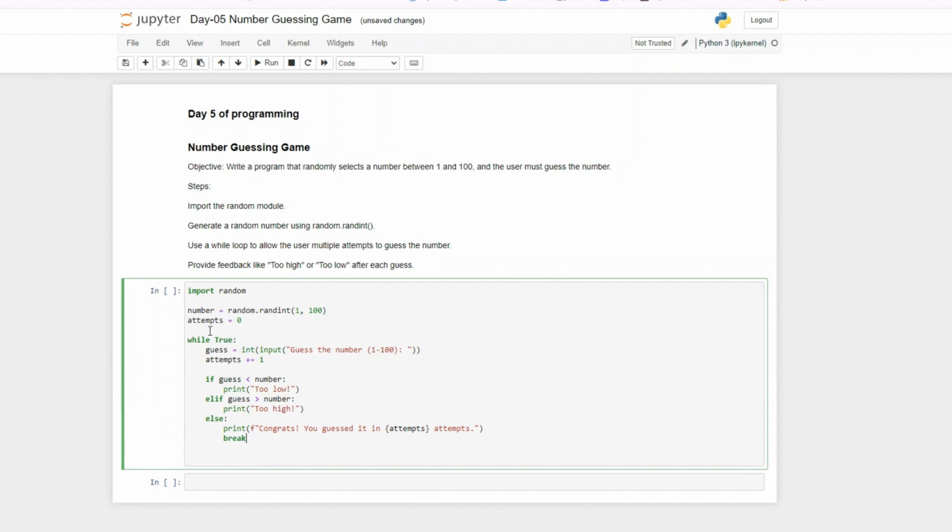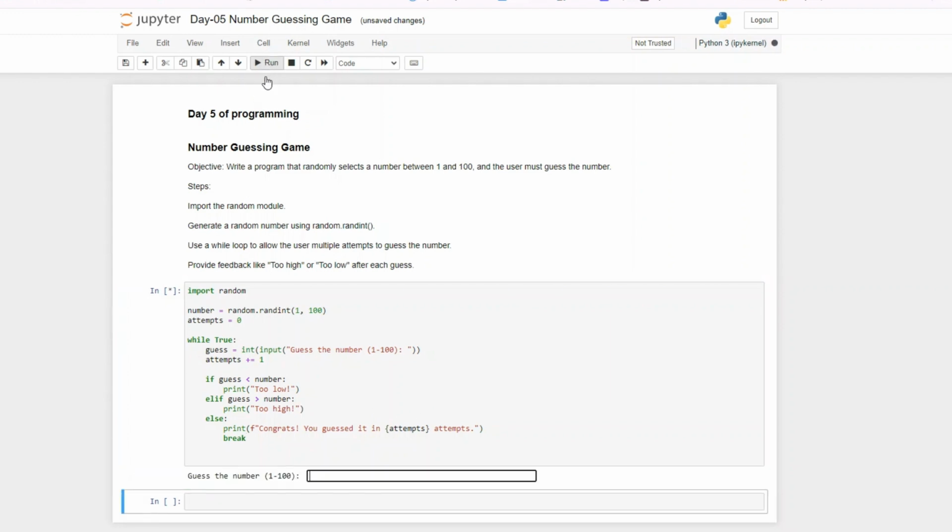So this is the simple code. We are importing random, where the program is going to choose a random number from 1 to 100. And then our attempt starts at 0. We input a number, and then the counter for our attempt continues to increase based on how many times we have to guess the number. If the guess is less than the number, we get the message that it is too low. If it is greater than the number, then it's too high. And then finally, when we get it, we see that we've gotten the number.